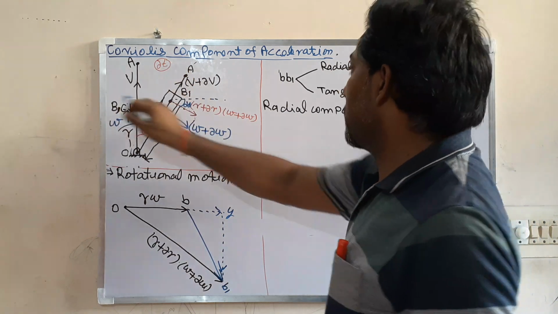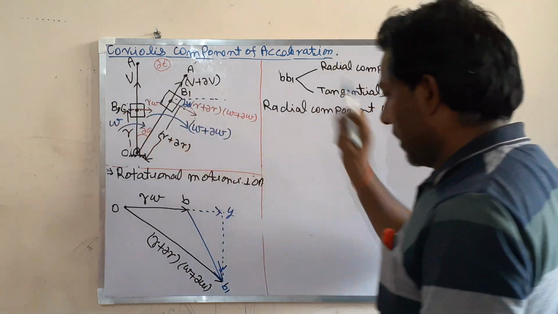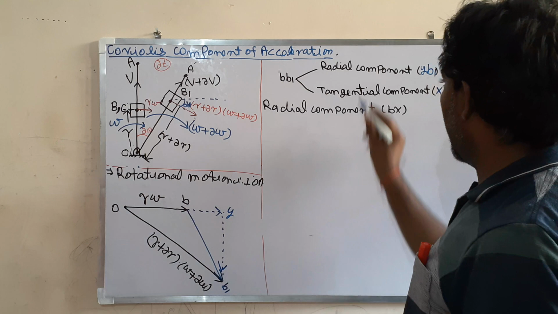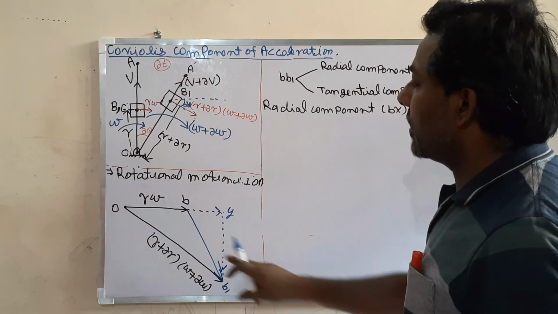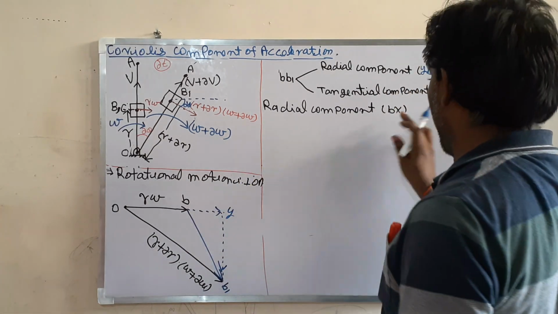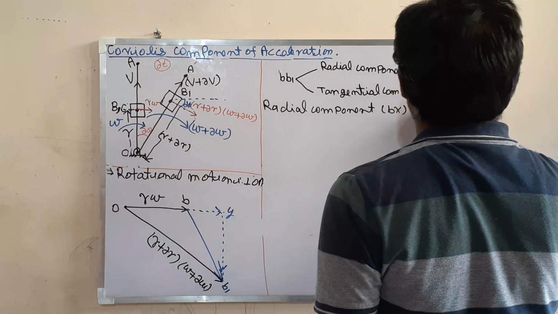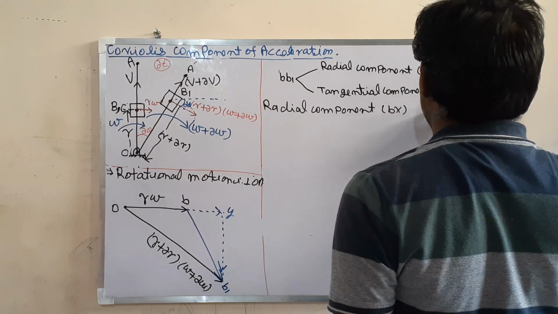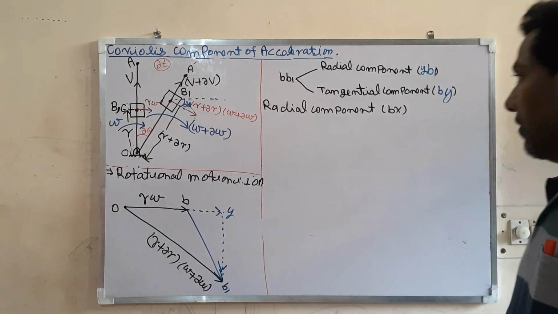This is the radial direction. This is the tangential direction. So this yb1 is the radial component and the tangential component is by.